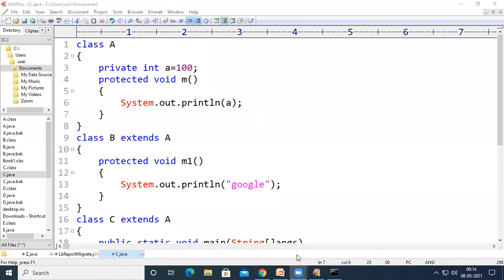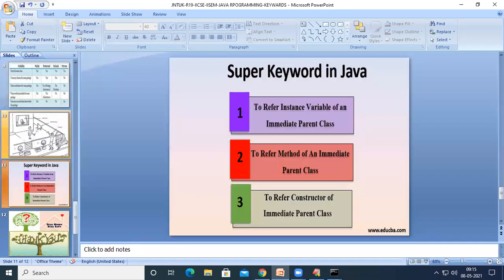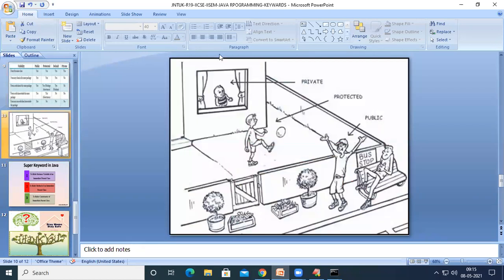Next one, right? So see here. The children whose age is generally less than 5 or 6, generally they will be kept inside a room, and we will not allow them to go outside. And the people who are having the age of 8 to 15 or 8 to 20, they will be allowed to come out of the room, and they will be kept inside the premises of our home. But the people who are having the age more than 16 or more than 20, they will be allowed freely to move in and around the world.